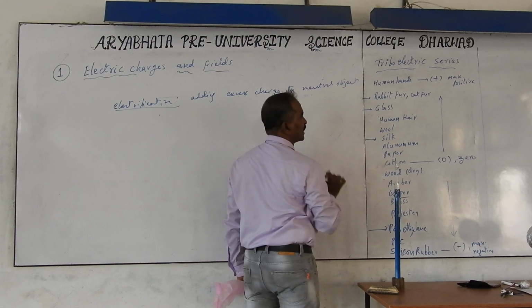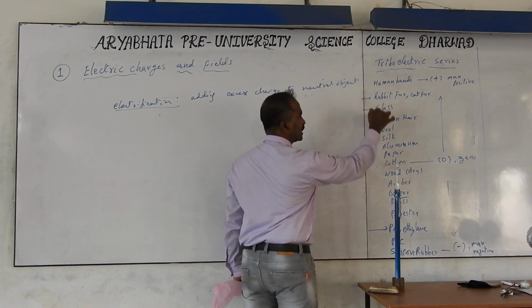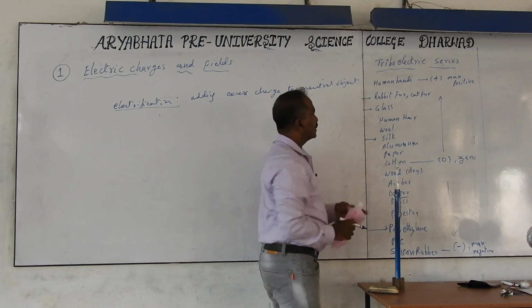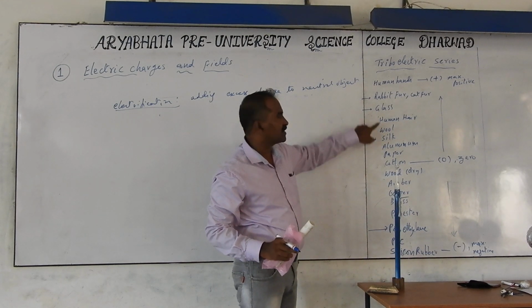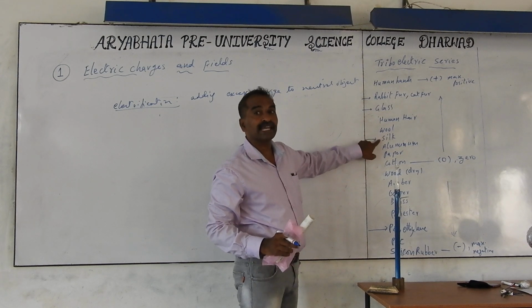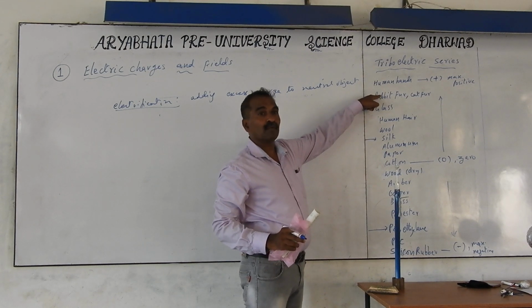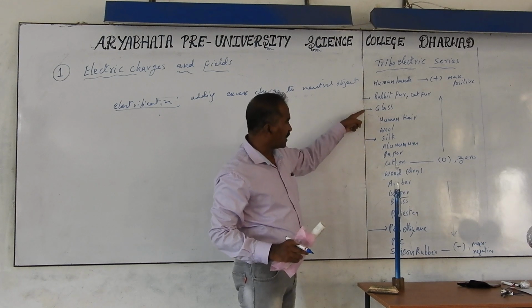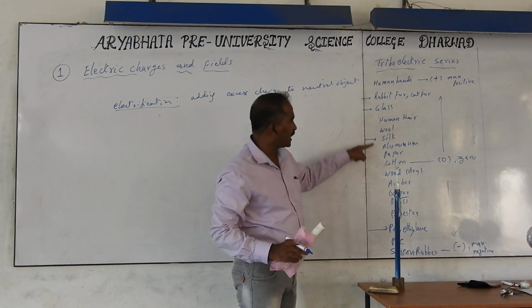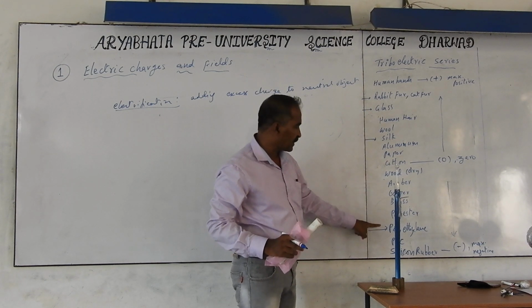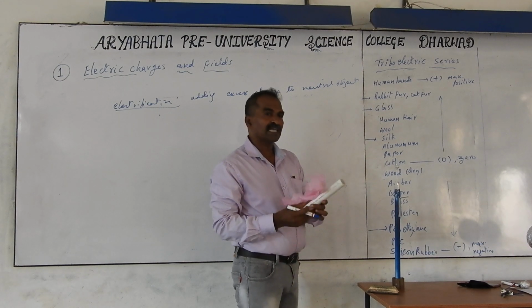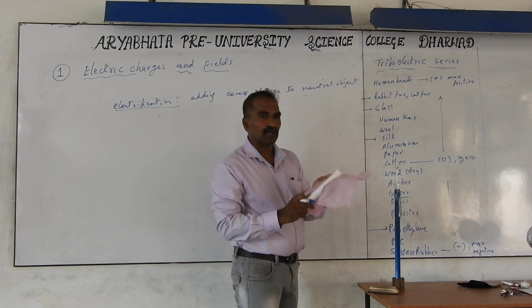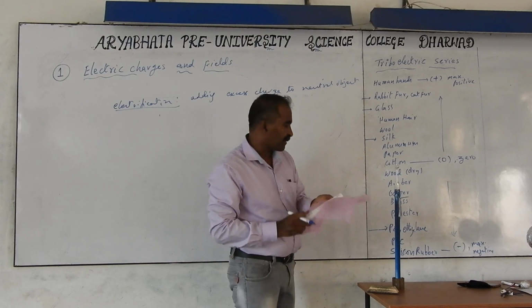Glass is rubbed with the silk. Glass is on the positive side, silk is downwards. When you are taking these two materials, glass loses the electrons and silk gains the electrons. So silk gets negative charge, glass gets positive charge. Similarly, if you take plastic, polythene and silk and rub it, then polythene gets the negative and silk gets a positive. If I bring this PVC pipe and this polythene sheet and rub them, what happens to the charges?